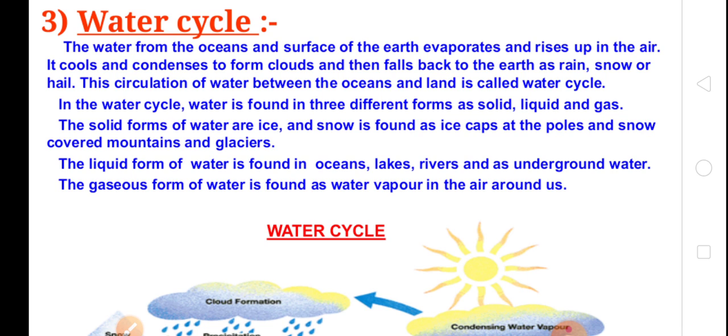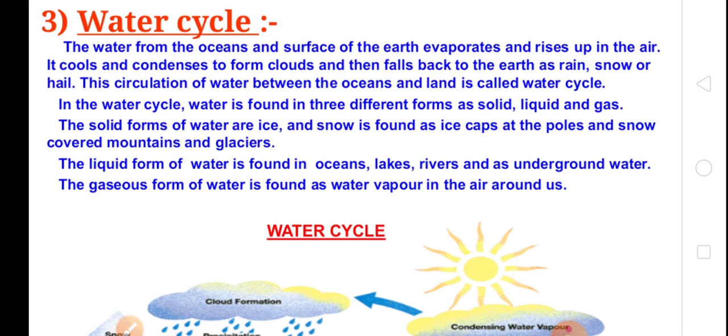Second, condensation. Children, in condensation, the water that has evaporated cools and condenses to form clouds. So when water condenses and forms clouds, this step is called condensation.